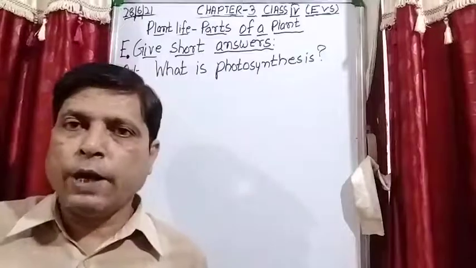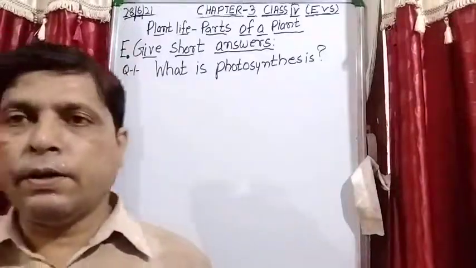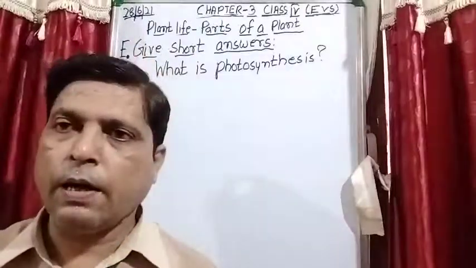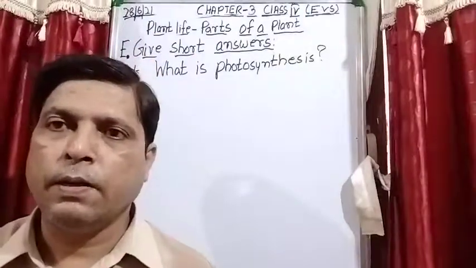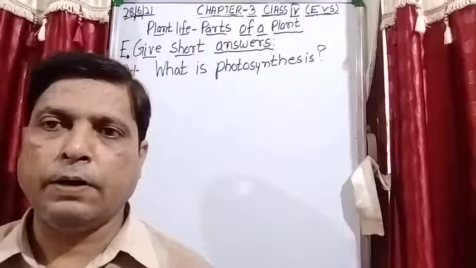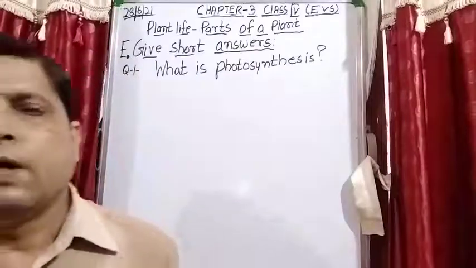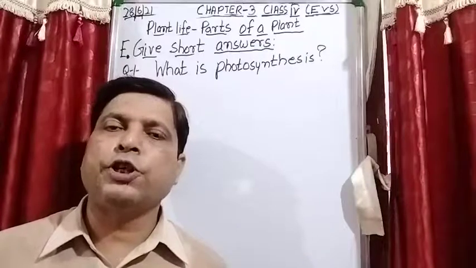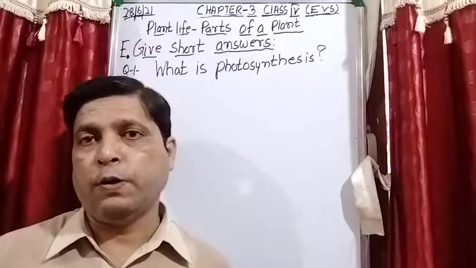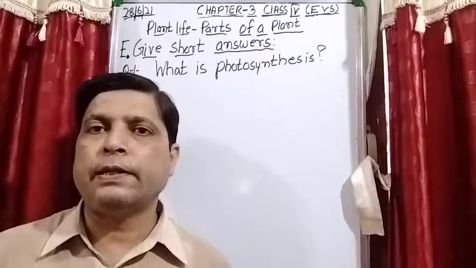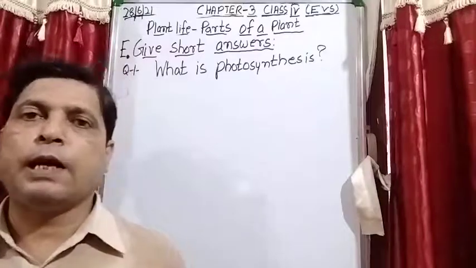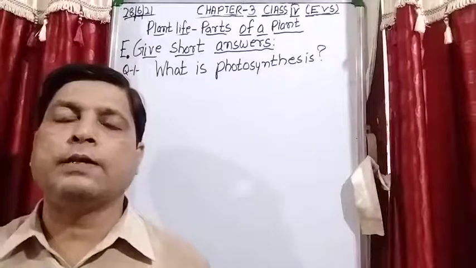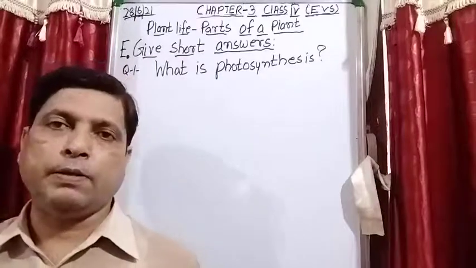As we know, there are different parts of a plant, but leaves are the only part of the plant which can prepare their own food. That is the reason leaves are also known as the kitchen of the plant, and also as the food factory of the plant.